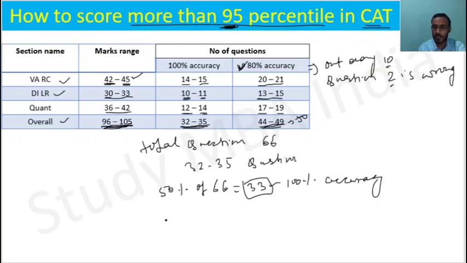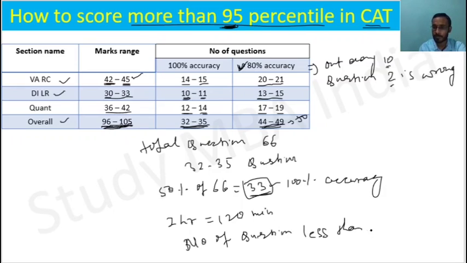Just look at how much time you have: 2 hours, that is 120 minutes. If you solve 33 questions, in fact, if the number of questions you attempt is less than 40, then the time for each question is more than 3 minutes, and that is sufficient.